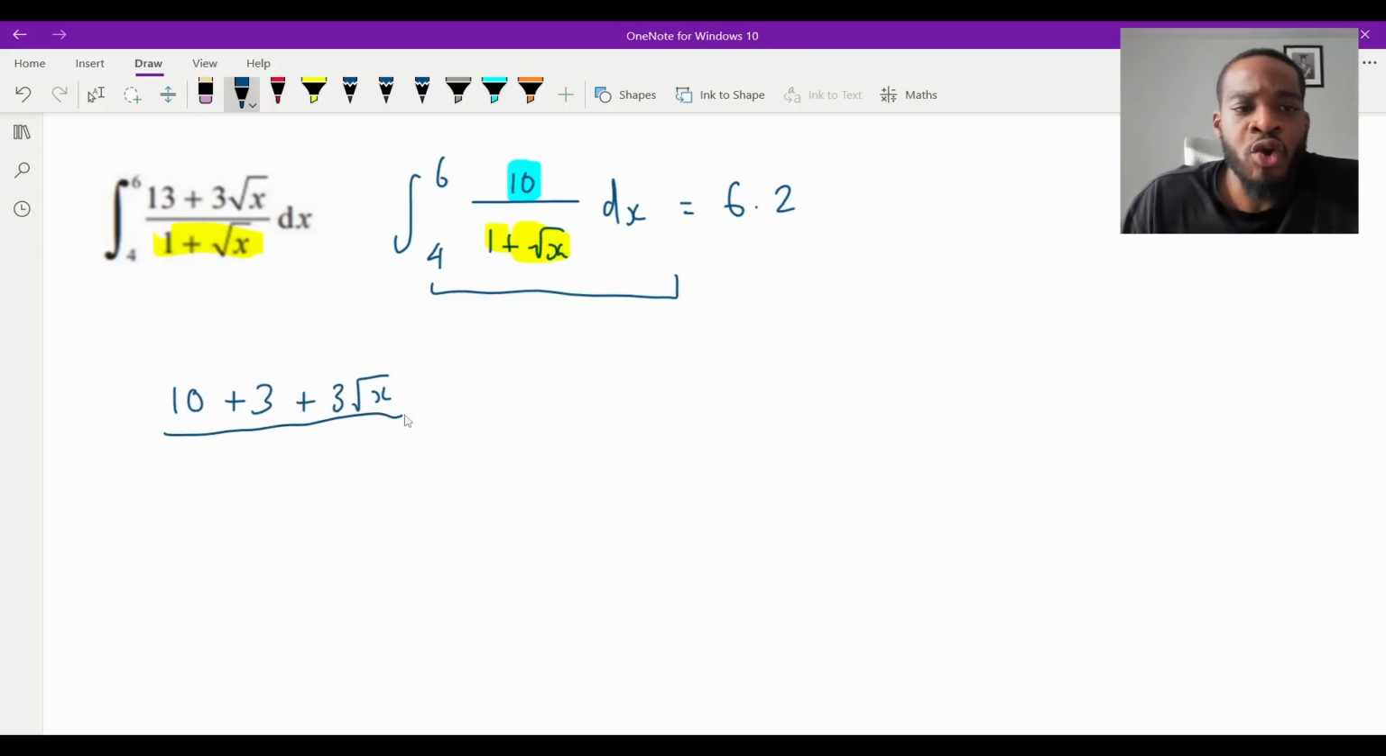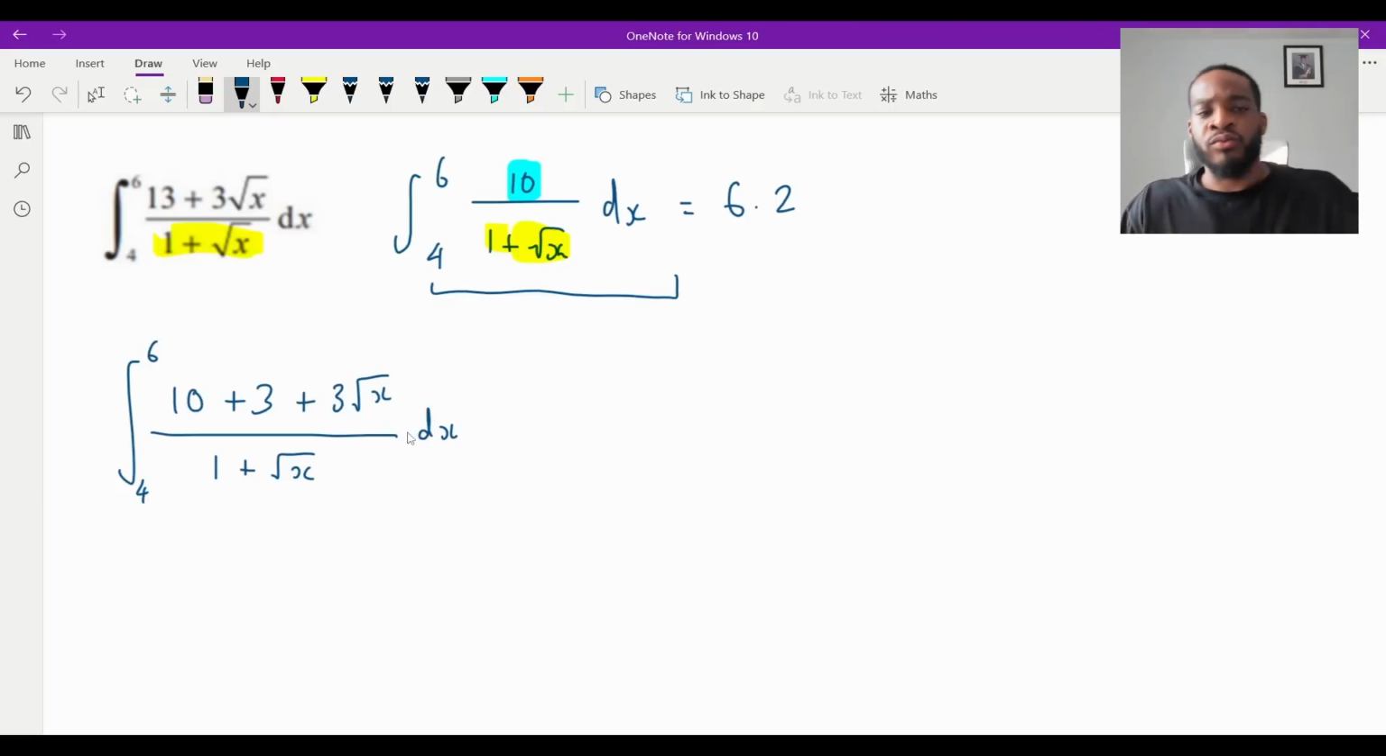And then this is going to be all over... let me just break a nicer line. This is going to be all over 1 plus root x, isn't it? And this is the integral between 4 and 6 dx. Now, we've got this here. We've got the 10. Why is this helpful?